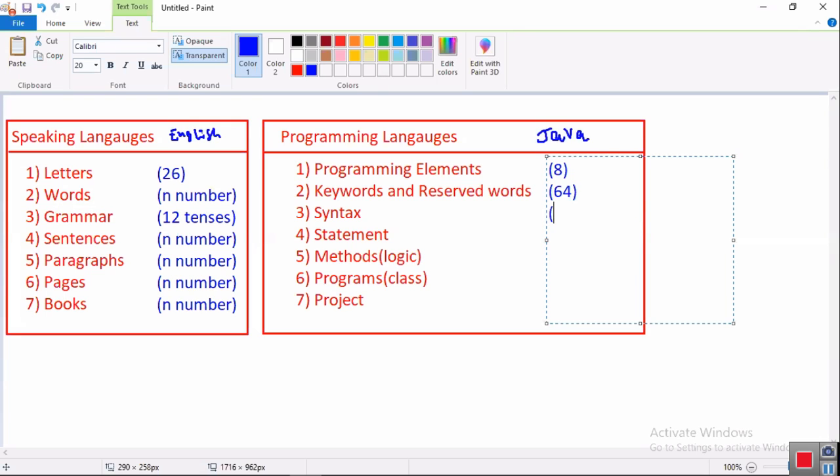Your entire programming, you have to speak with the compiler and JVM by using those 64 words. And next, how many syntaxes? In English we have 12 tenses, but in Java, 8 plus, maximum I can say 10 syntaxes are there in total. If you understand those 10 syntaxes, any number of sentences, methods and programs you can create, and big projects also you can develop.